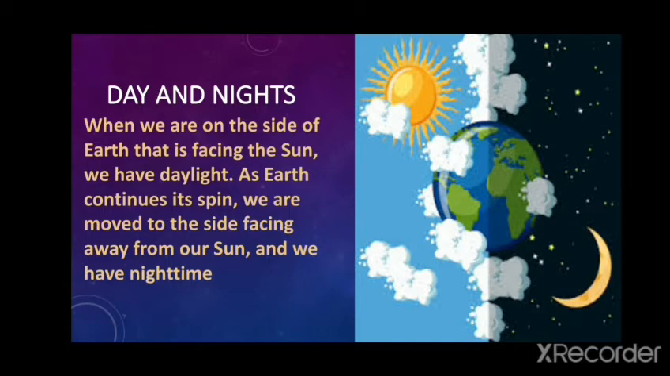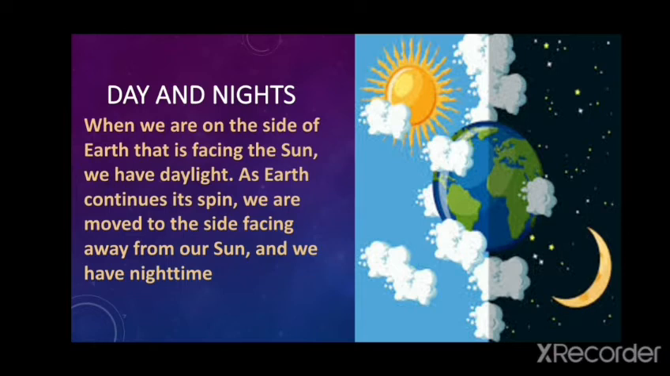Now children, we are going to learn about days and nights. The rotation of the earth causes days and nights. Due to its spherical shape, only half of the earth receives light from the sun at a particular time. This half has day. The other half, which is turned away from the sun, is in darkness and has night. You can see in this picture also.